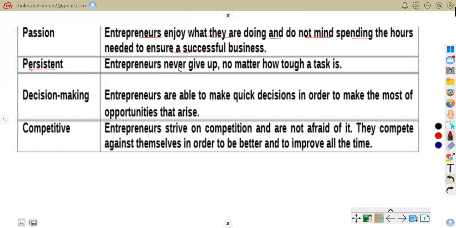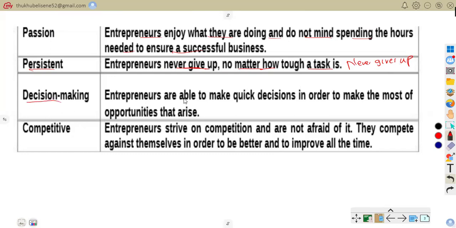Persistent now. As they say, entrepreneurs never give up, no matter how tough a task is. They have that perseverance and drive. They never give up. They try again after failure.